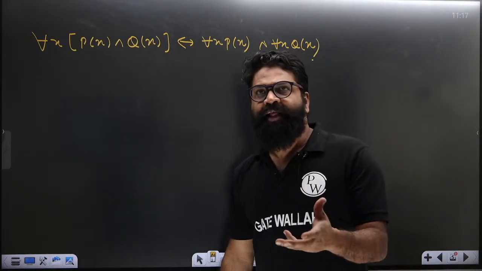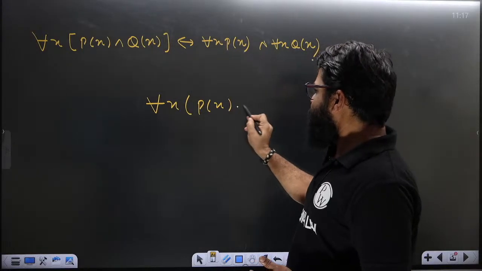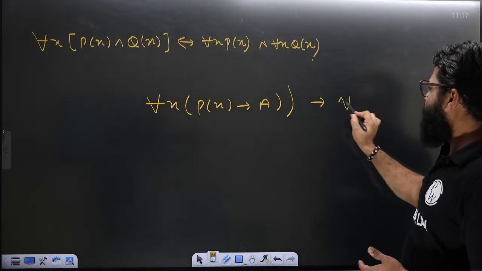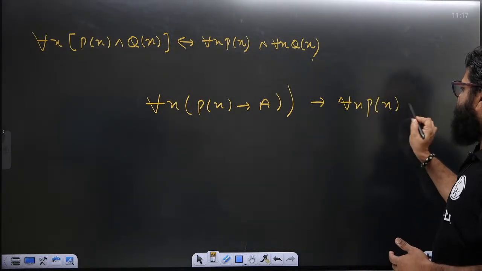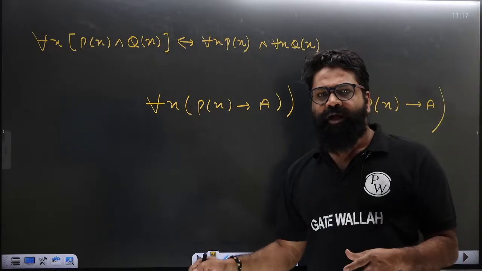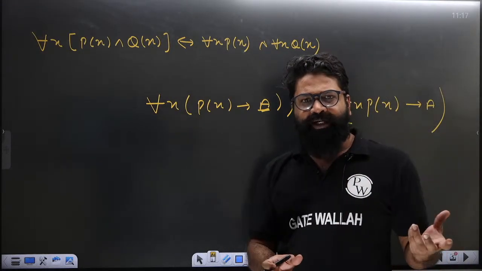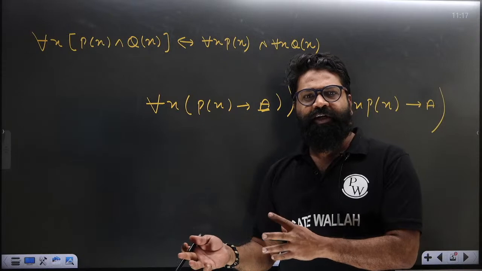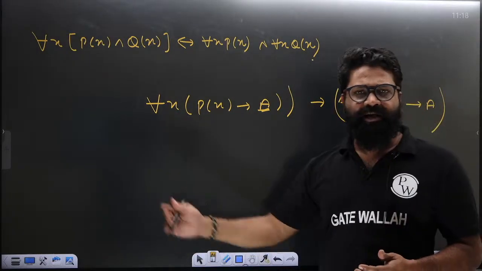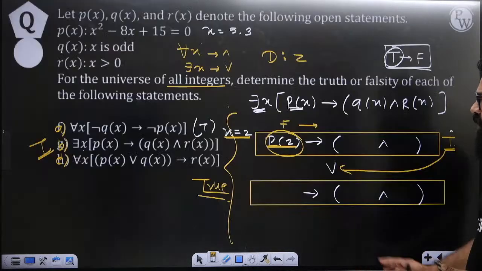You may have seen that this type of question has come in GATE examinations. For example, p of x implies a, and then try to prove that for all of x, p of x, this implies a. So here also you can use the box method. In this way, this a is called a free variable. You can put the value of a as true one time, and as false another time, and then evaluate with the help of the box method. So this is linked with the previous questions. I hope this has been clear to each and every person.